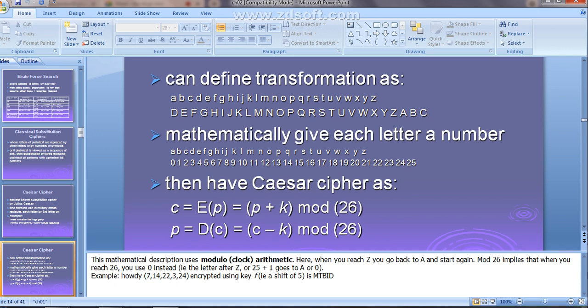What is the next letter? U. U minus 1 means T.